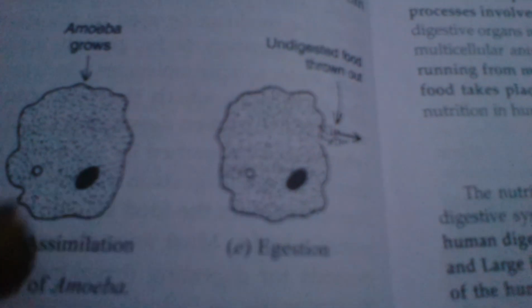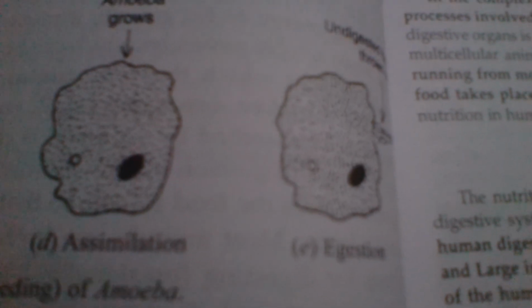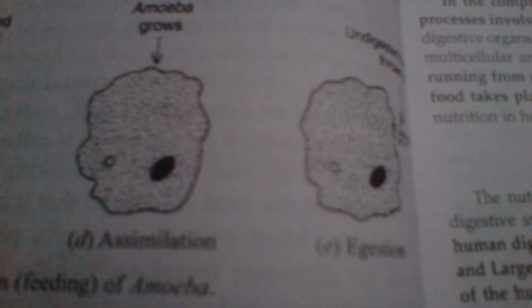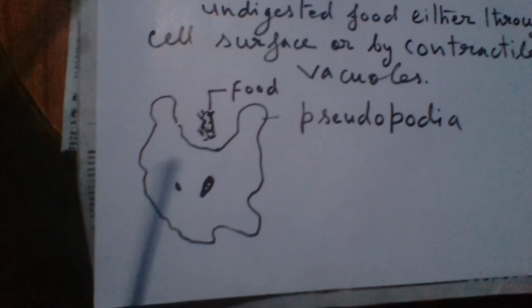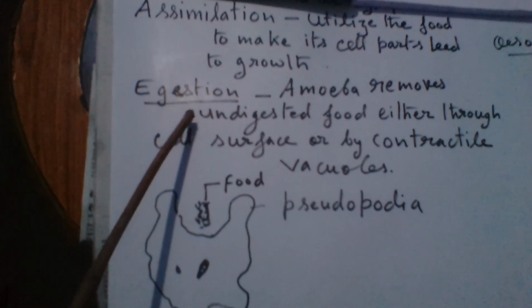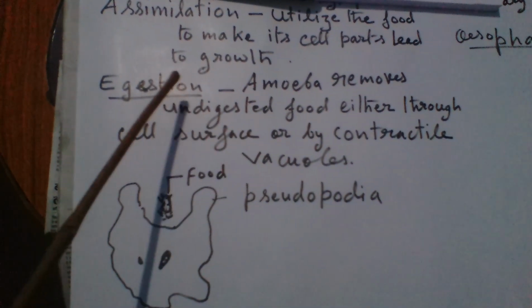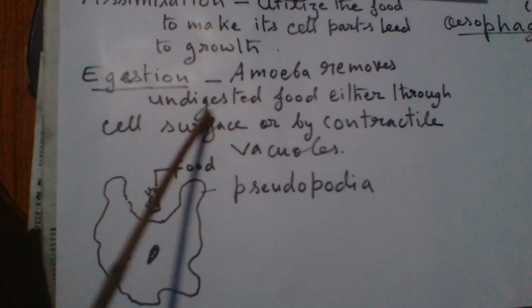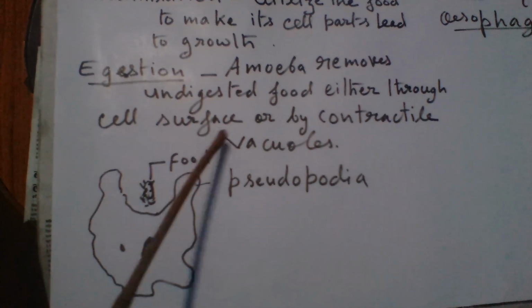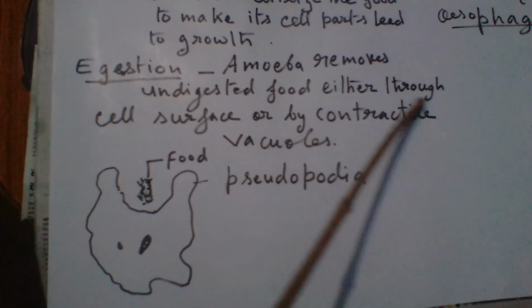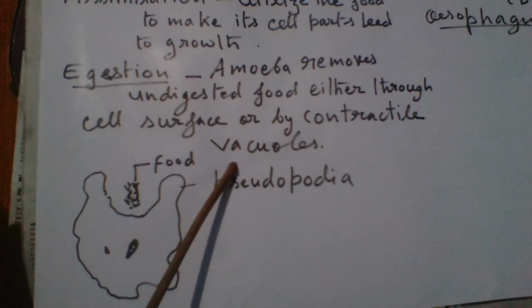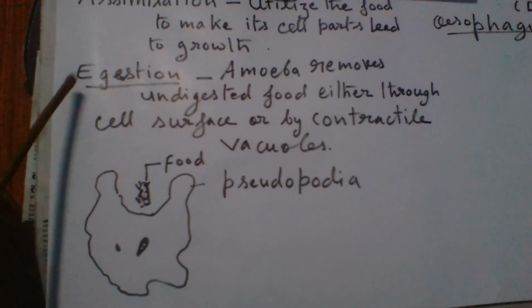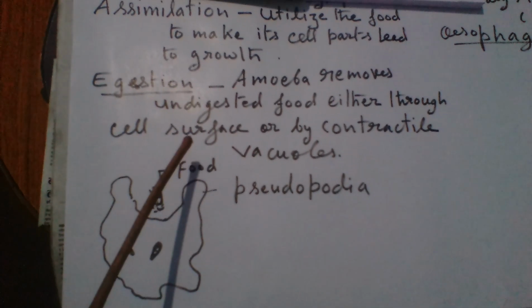when the food is utilized, some waste products are also generated, and these waste products are removed in another kind of vacuole, which removes the undigested food either through the cell surface or by a special type of vacuole called the contractile vacuole. And this process is called egestion.